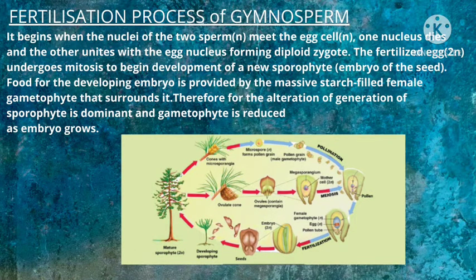The fertilization process of gymnosperms begins when the nuclei of two sperm meet the egg cell in the ovule. One nucleus dies and the other unites with the egg nucleus, forming a diploid zygote. The fertilized egg undergoes mitosis to begin development of a new sporophyte, which is the embryo of the seed. The food source for the developing embryo is provided by the massive starch-filled female gametophyte that surrounds it. Therefore, in the alternation of generations, the sporophyte is dominant and the gametophyte is reduced, as the embryo grows into the seeds of